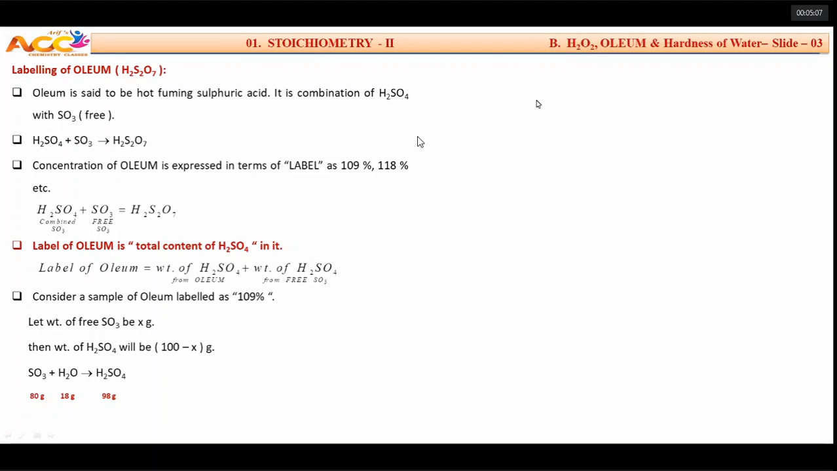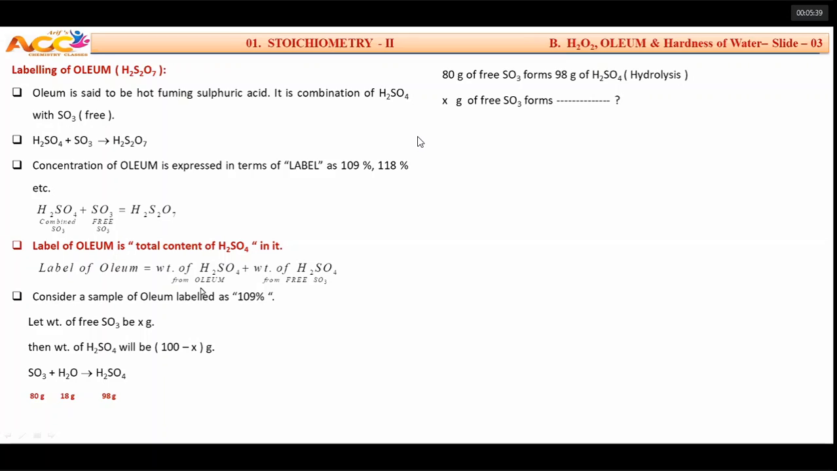How to understand that? 80 grams of free sulfur trioxide forms 98 grams of sulfuric acid. Remember the equation carefully. 80 grams of SO3 forms 98 grams. Are you having 80 grams of SO3? No, sir, I am having X grams. If it is X grams, how much sulfuric acid is formed? This is the newly formed baby sulfuric acid.